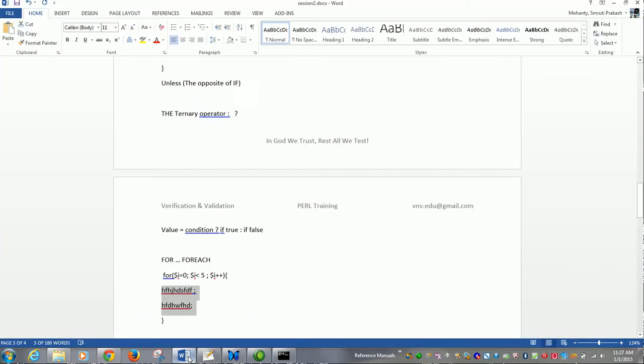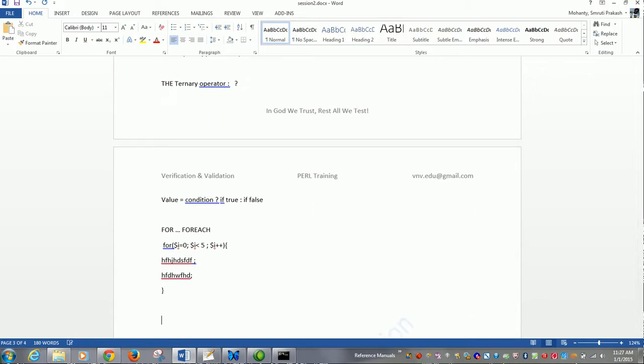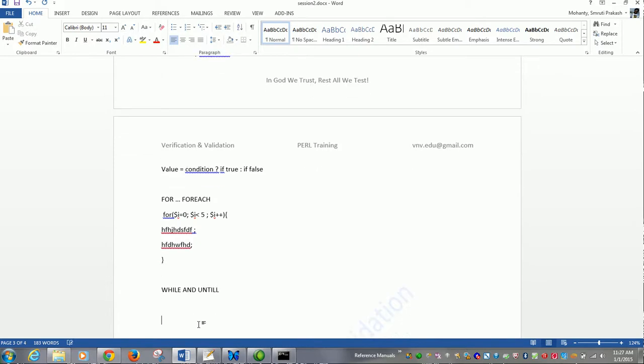Now we will study something about the while and until loop. While the bottle is full, you keep on drinking. What happens when the bottle gets empty? What do you mean by this statement? Till the bottle is full, you keep on drinking.